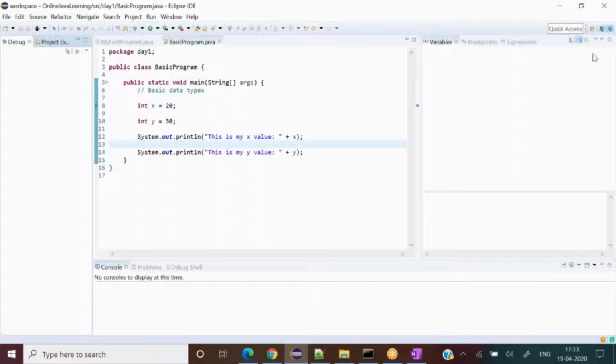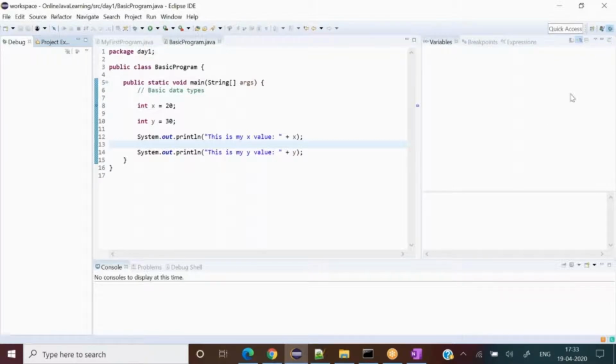So, okay, I come back to the Java perspective. When I hover over here, it shows me Java, right? The right corner, you can see, correct? Can you see Java? Yes. When I hover here, you can see debug. That means, okay, I want to write a program, go to the Java perspective, and the debug perspective will come automatically.